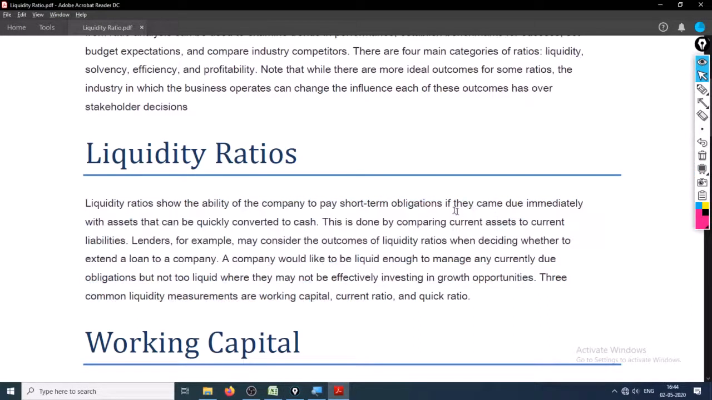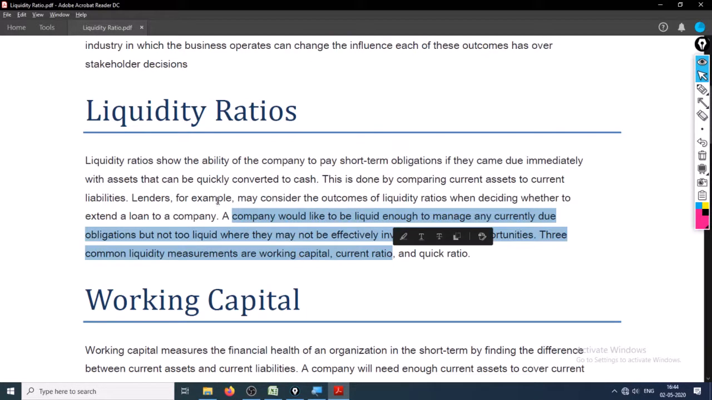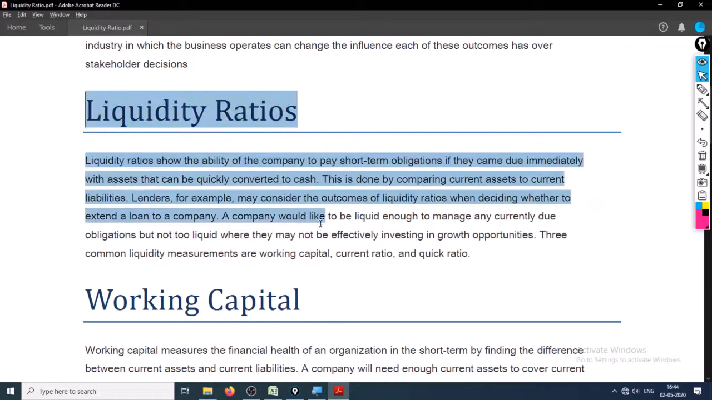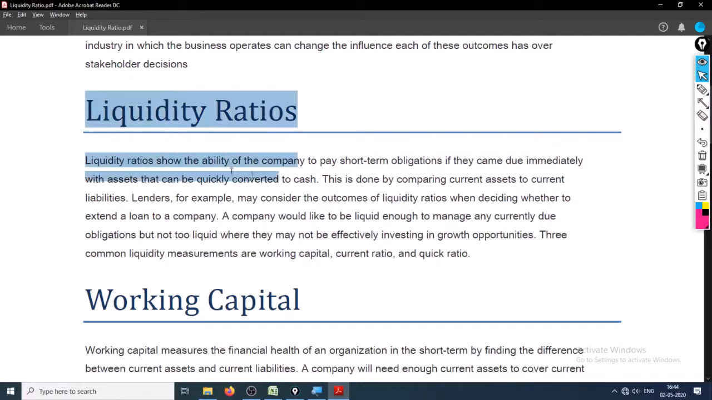Right here you can see assets that can be quickly converted to cash. For example, a lender may consider the outcome on liquidity before extending a loan to the company. A company needs to be liquid enough to make any current dues. So most of the banks and most of the institutional investors, before investing into a company, check the liquidity of the company.